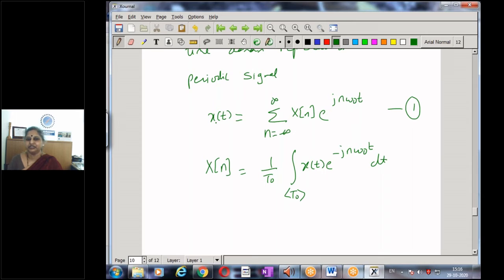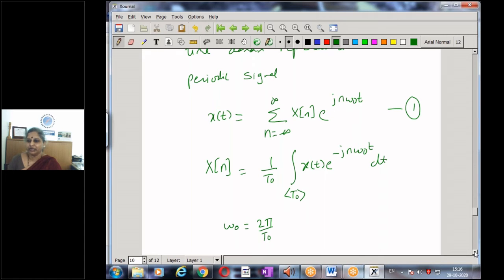Any periodic signal which satisfies the Dirichlet's conditions can have this representation, in terms of constants X of n, where we integrate over one interval of the time period T naught. Omega naught is nothing but 2 pi by T naught, and X of n is also known as the Fourier series coefficients.